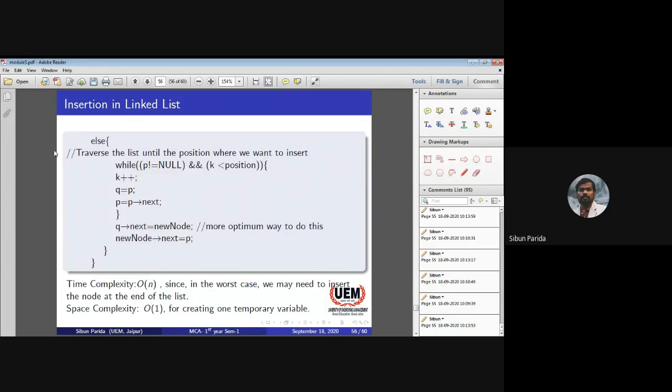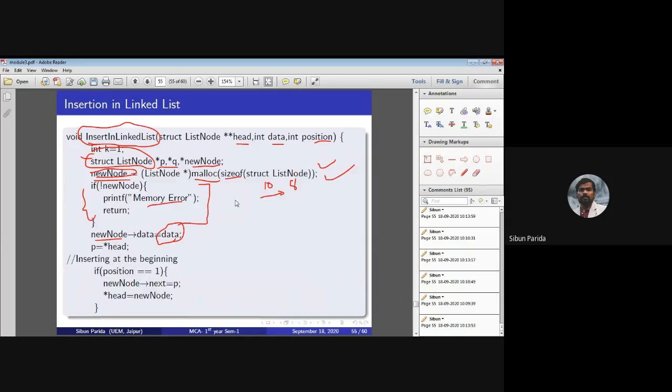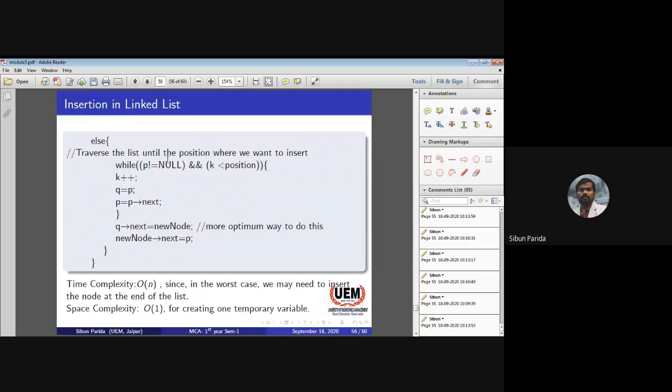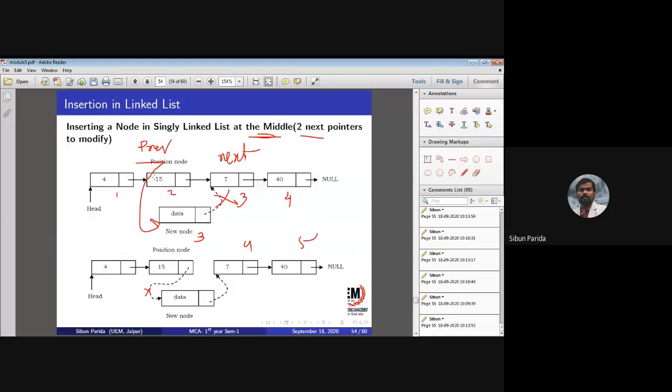So what if else? That means if your insertion is in the middle somewhere, not in the beginning, you have to traverse the linked list till the null element. So traversing is done with the help of pointer p, which is a temporary pointer I have declared. So p not equal to null, as well as the position where you want to insert, which is 2 to n minus 1. You have to increment the counter, as I have initialized k equal to 1.